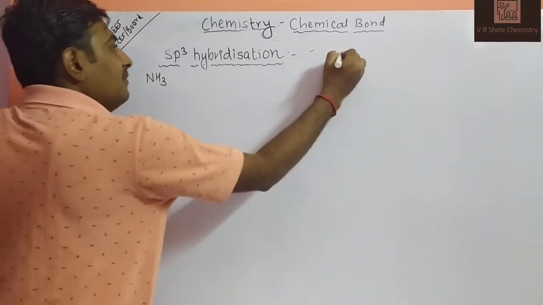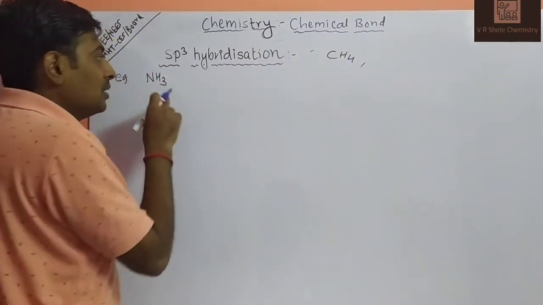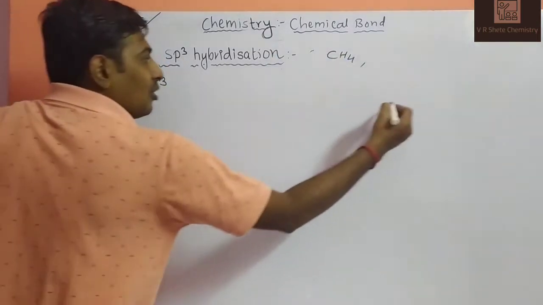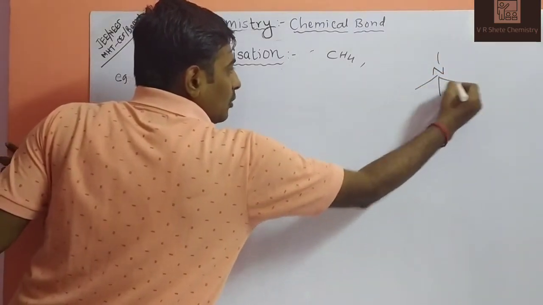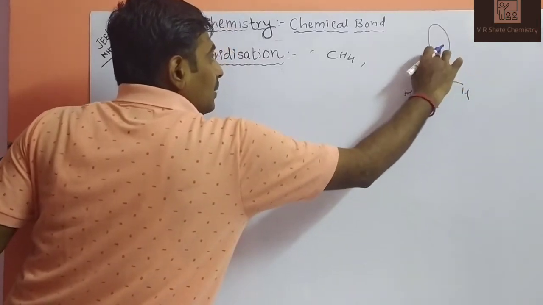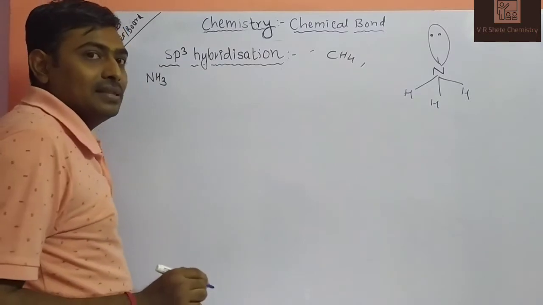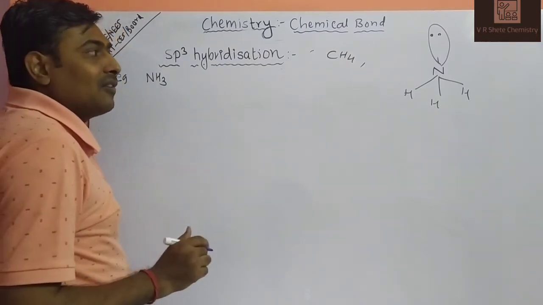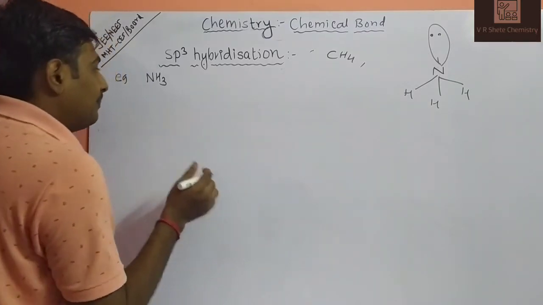Previously we studied the CH4 molecule, which has 4 bonds and no lone pair, but here only 3 bonds are there for nitrogen. It means there is 1 lone pair. That 1 lone pair decreases the bond angle from 109 to 107. How it is decreased, we will see.